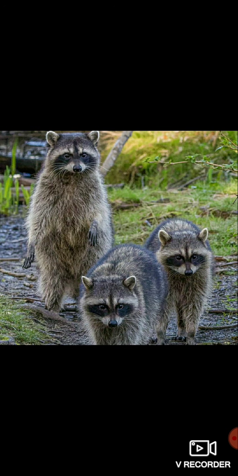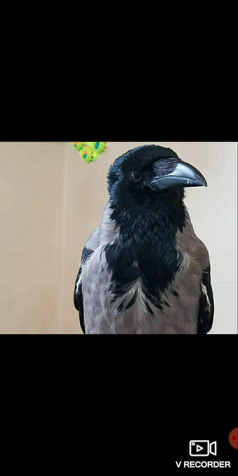For example, bear, raccoon, crow, etc. These animals eat plants as well as the flesh of other animals. Understand? Now let's move forward to the fourth one.